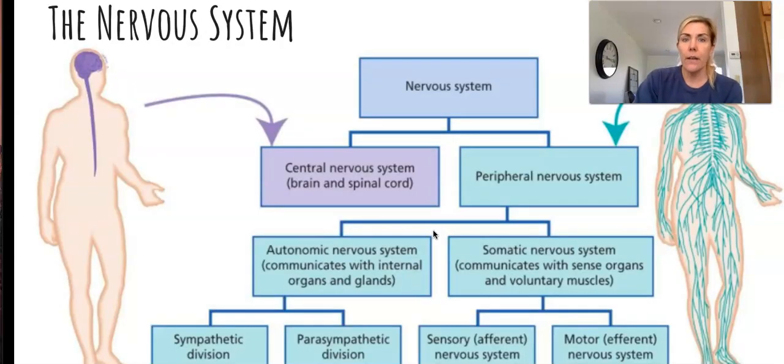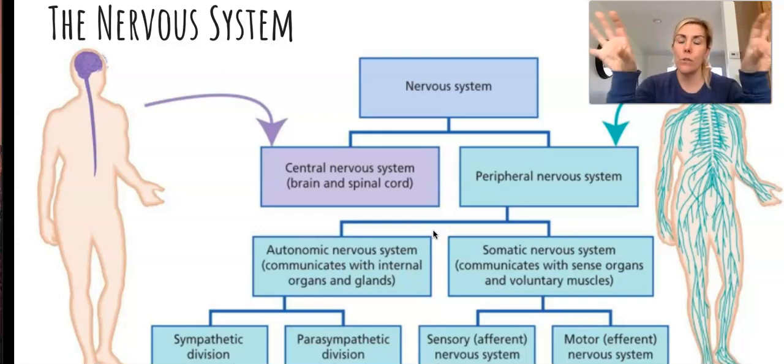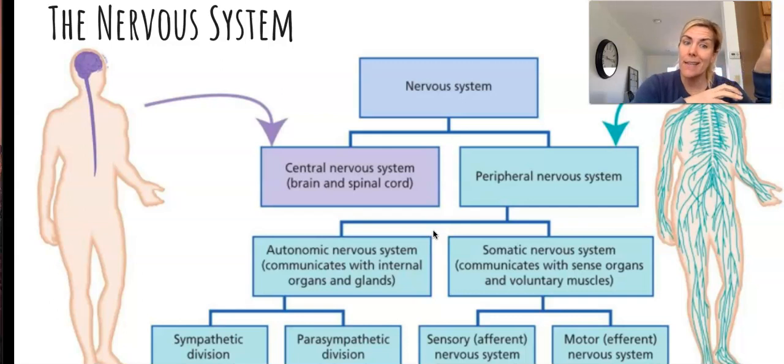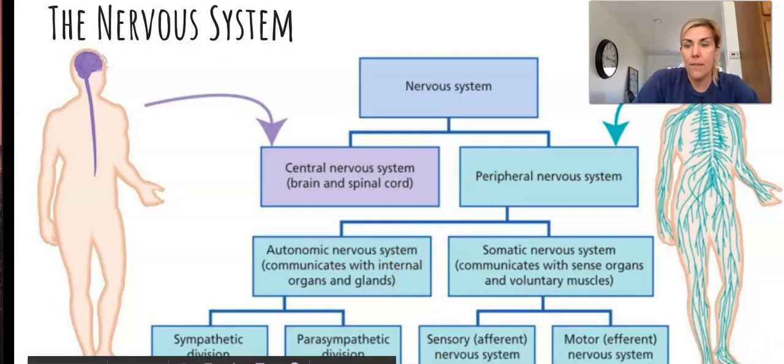Okay, so moving on, just quickly the overview of the nervous system. There's two parts of the nervous system. So the central nervous system, which is the brain and the spinal cord only, and then the peripheral nervous system is everything outside of that, okay? And with the peripheral nervous system, you have the autonomic nervous system, which communicates with the internal organs and glands. And then that houses the sympathetic division, which is the more arousing division, and then the parasympathetic, which is the more calming division of that.